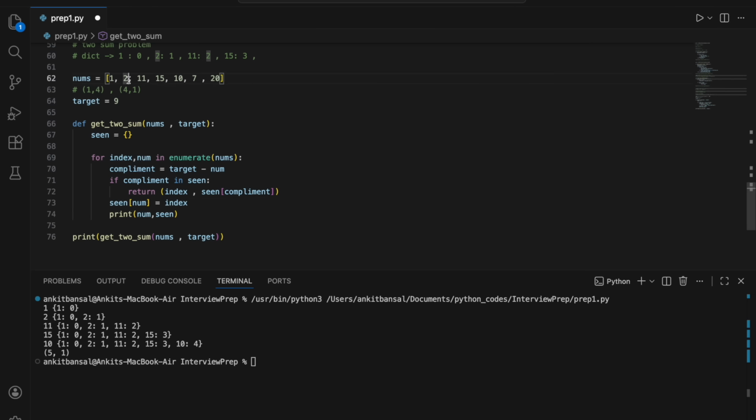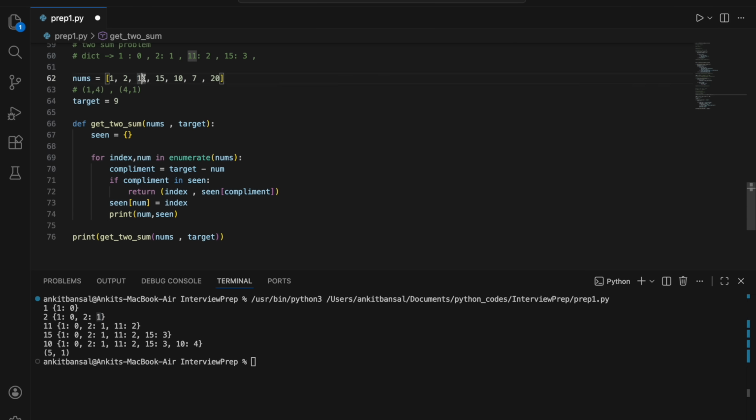Now in the second iteration, 2, right? Again I am checking that 9 minus 2, 7, right? My target is I should find a 7. Do I have 7 in this dictionary? No, 7 is not there in this dictionary. So again it will not go inside this. Right? Again I will just add this value and I will say there is a 2 available and the position is 1, the index position, right?